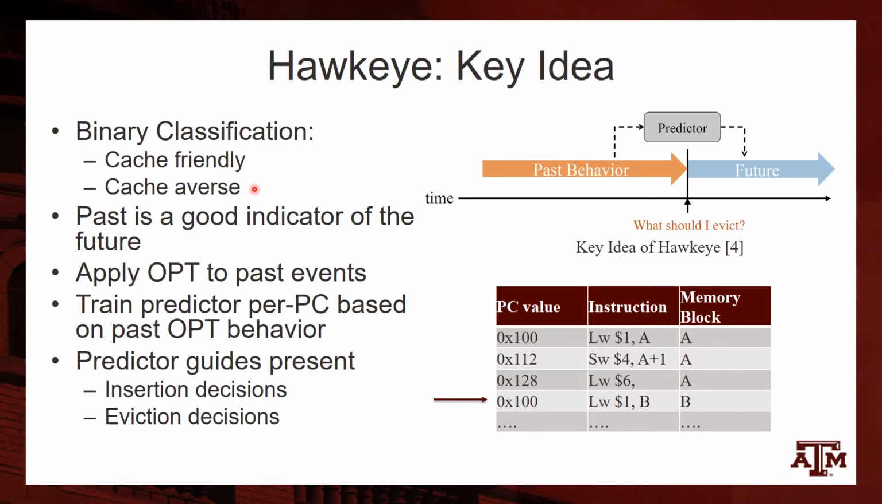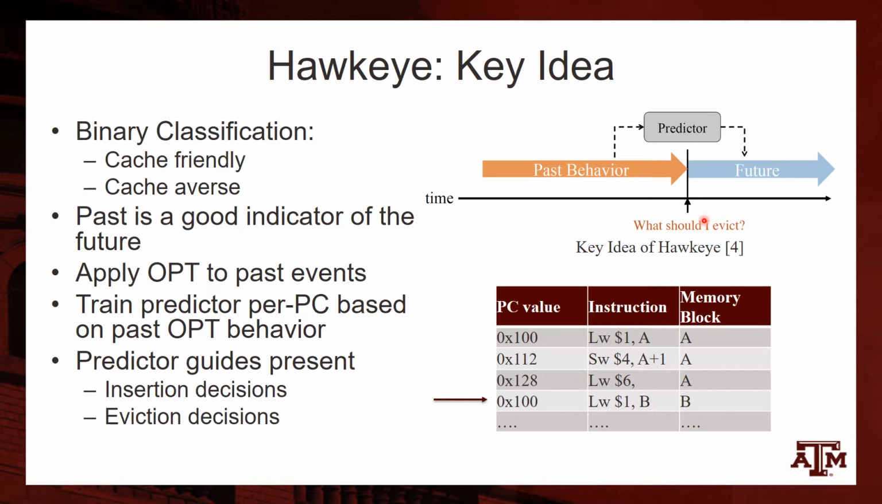An important assumption of Hawkeye is that the past is a brilliant indicator of the future. That is, if a load instruction has resulted in hits in the past, it is quite likely to lead to more hits in the future. Consider this simple example as shown here. The current instruction is indicated by this arrow, which is basically a load access to memory block B. If the previous execution of this load instruction has resulted in a cache hit, we predict that cache block B is cache friendly. However, if instruction 2 resulted in a cache miss, we predict that cache block B, like cache block A, is also cache averse.